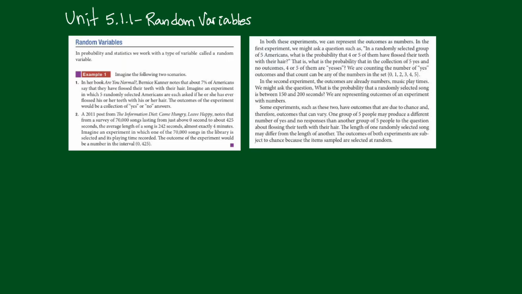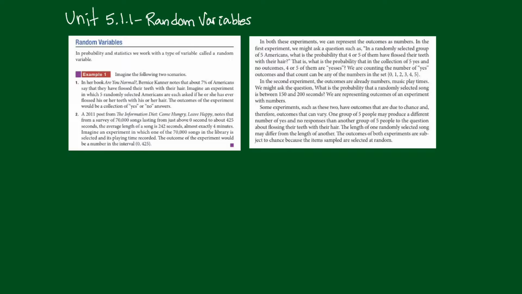Even though the outcomes are yeses and nos, we're going to count the number of yeses or the number of nos, whichever you like. And that count can be any one of the numbers 0, 1, 2, 3, 4, 5. You ask 5 randomly selected Americans if they've ever flossed their teeth with their hair, and you record yeses or nos. Well, how many yeses could you get? You could get 0, or 1, or 2, or 3, or 4, or 5.